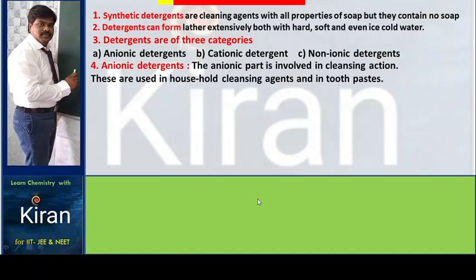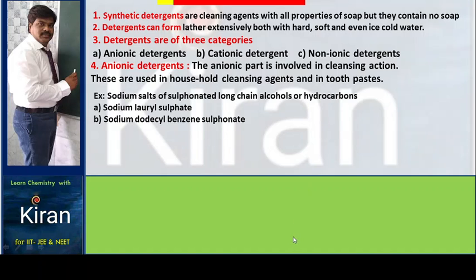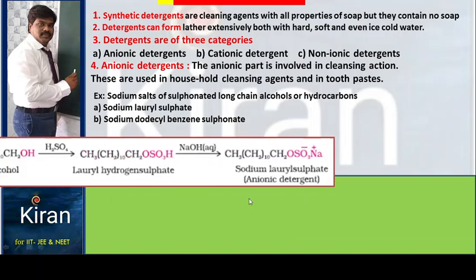Anionic detergents: the anion part is involved in the cleaning action. These are used in household cleaning agents and in toothpastes. They are sodium salts of sulfonated long chain alcohols or hydrocarbons. Examples are sodium lauryl sulfate and sodium butylbenzene sulfonate, which are used as anionic detergents.